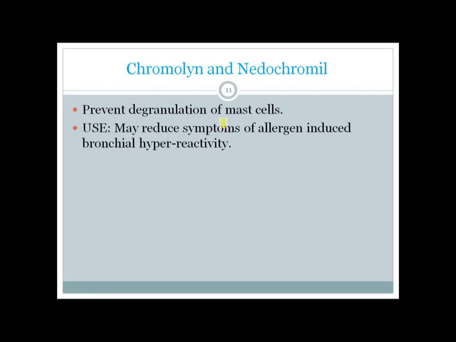And one last group of anti-asthmatic drugs are cromolyn or nedocromil. They are not used that much, and the main mechanism by which they help an asthmatic patient is that they prevent degranulation of mast cells, and they can reduce the symptom of commonly found asthma, which is allergen-induced bronchial hyperreactivity. Okay, that's all from me today.